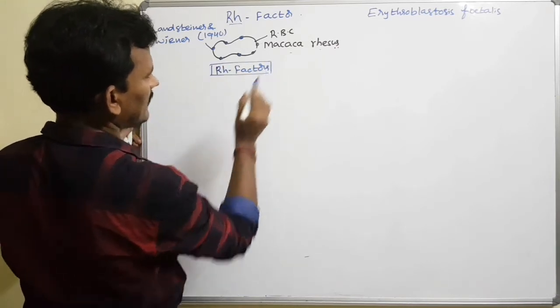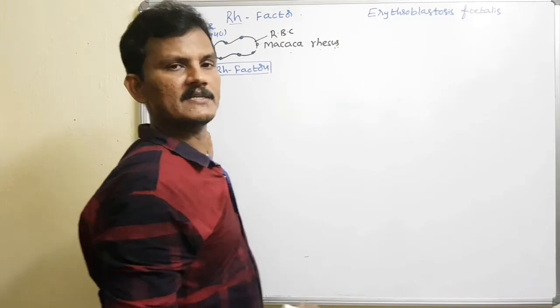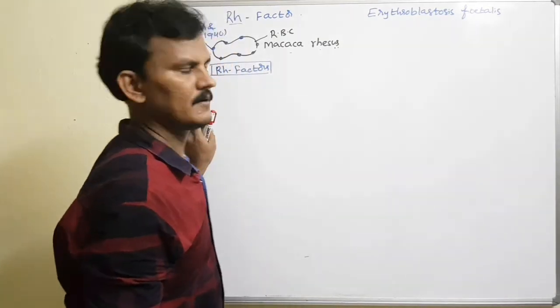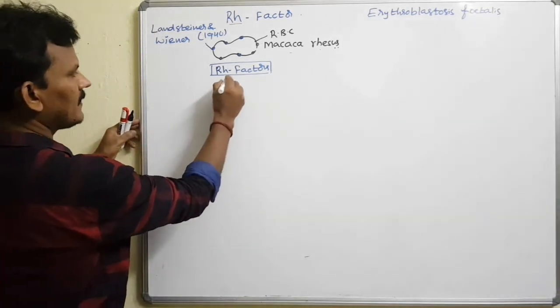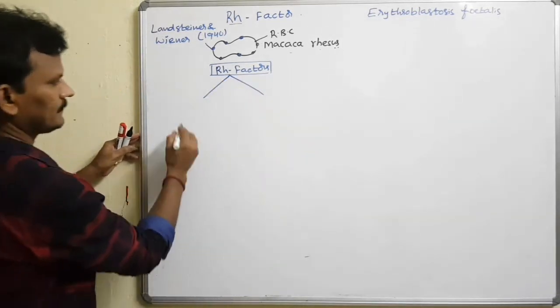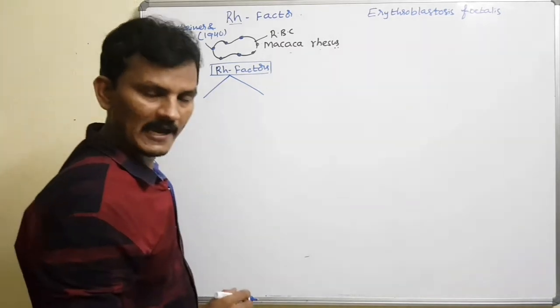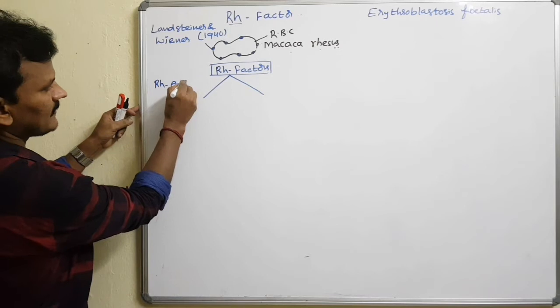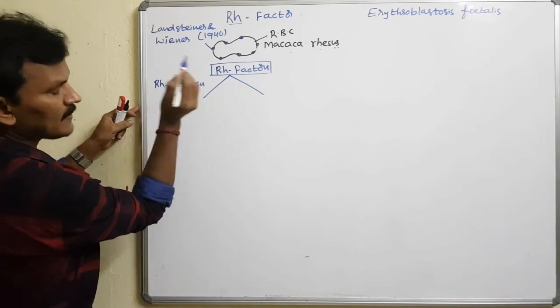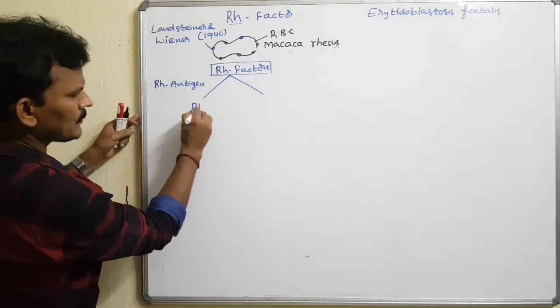The RH factors are also present in some human beings. Based on the presence or absence of RH factors, human beings can be categorized into two groups. The people who have the RH antigen in their body are considered RH positive.